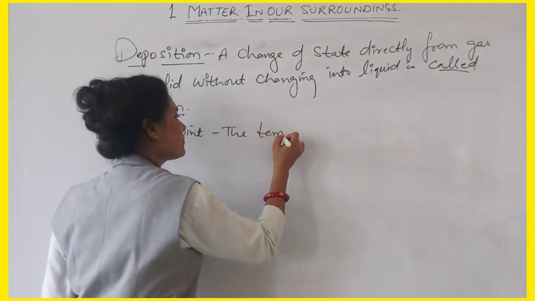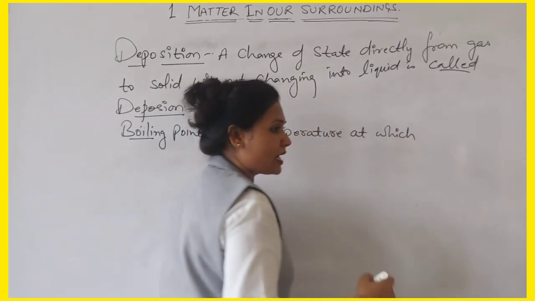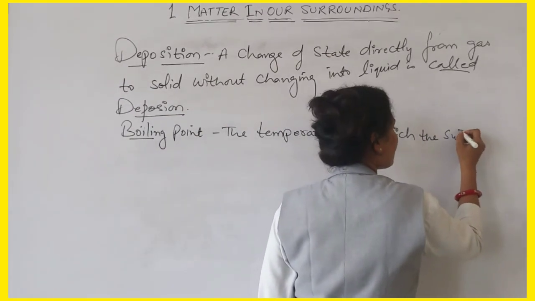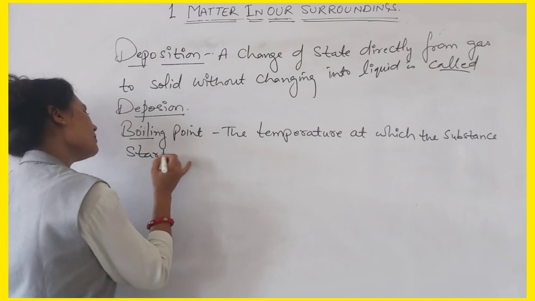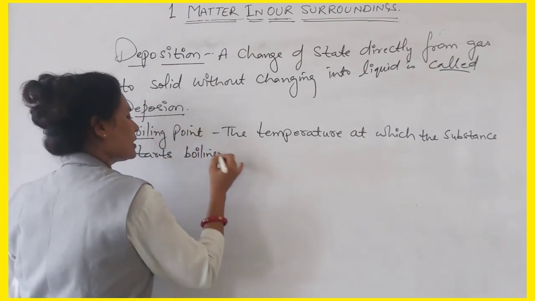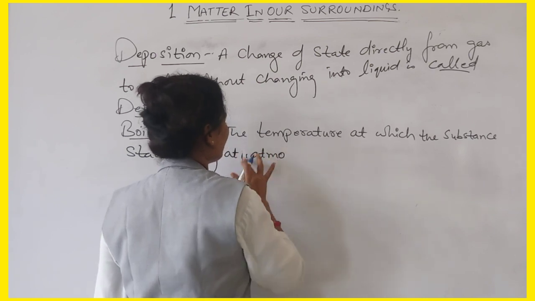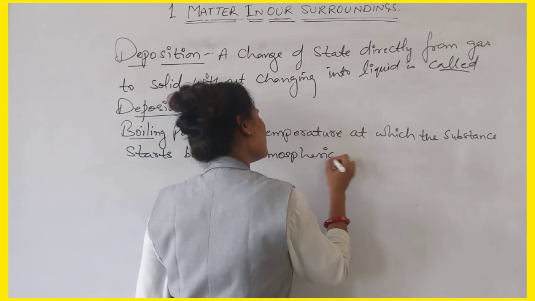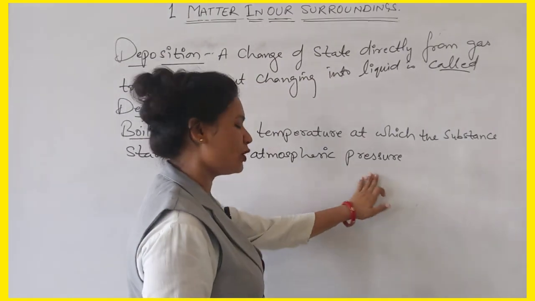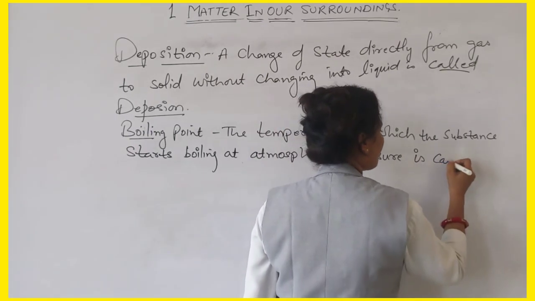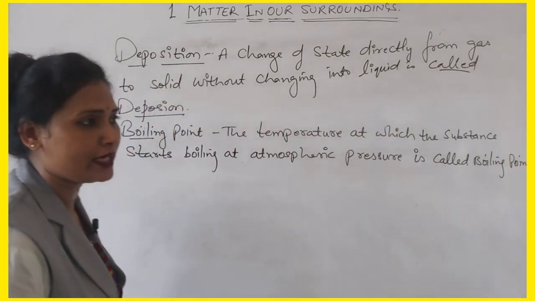The temperature at which the substance starts boiling at its atmospheric pressure is called boiling point. You know the boiling point of water is 100 degrees.